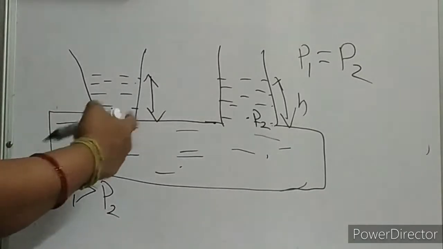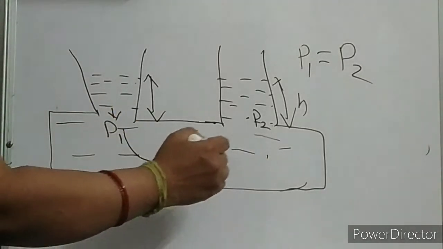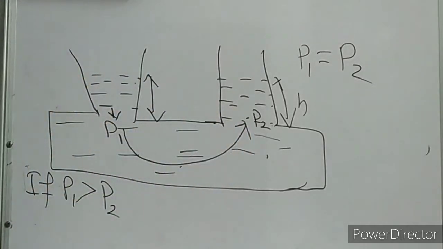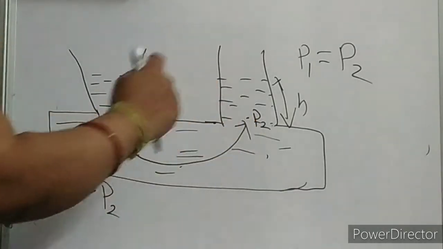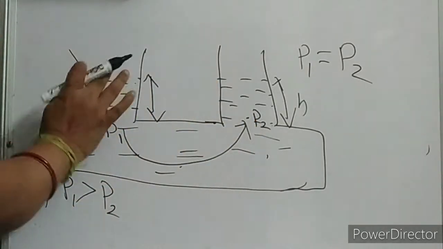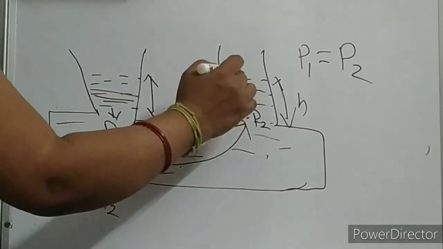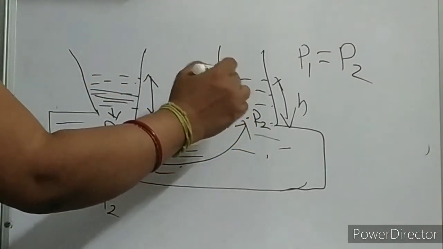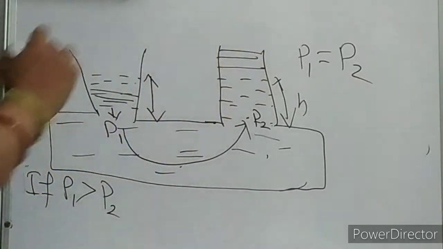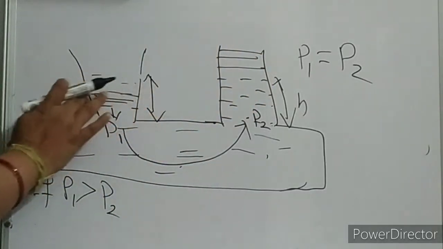So since here pressure is more, this liquid will try to move to this place because here pressure is less. So it will move like this. That means the liquid will start flowing and go to this place. So height will be more here, because here height will be less again.